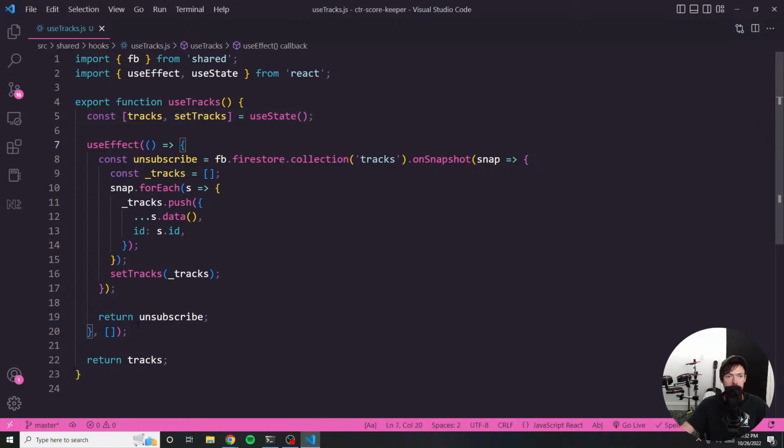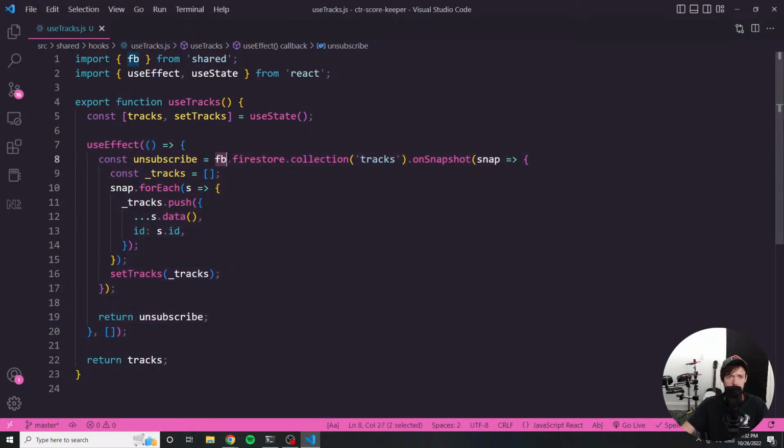Then we have a very simple useEffect that's going to run on mount because we have no dependencies passed into the dependency array for this useEffect. What this is doing is it's creating an unsubscribe function, and it's going to return this in the end. So this is a way of basically preventing memory leaks.